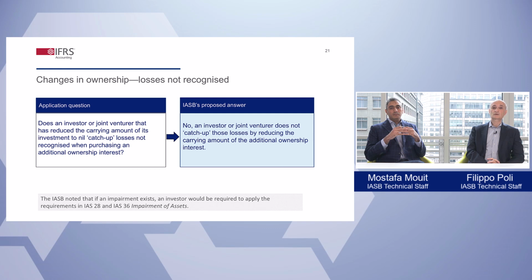IAS 28 requires an investor to stop recognizing its share of the associate's losses when the carrying amount of the investment has been reduced to nil, unless the investor has incurred a constructive or legal obligation. But this is a requirement that sometimes creates application questions, and we have an example on the slide. What happens when the investor has unrecognized losses and purchases an additional ownership interest? Are those unrecognized losses recognized at the moment of the purchase?